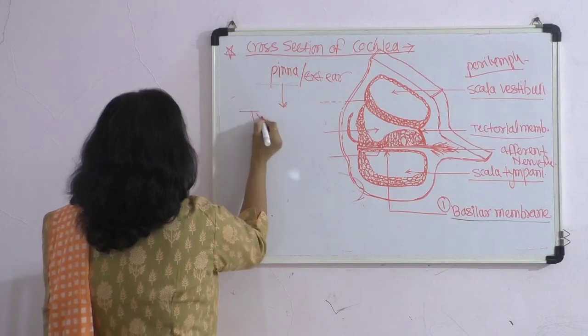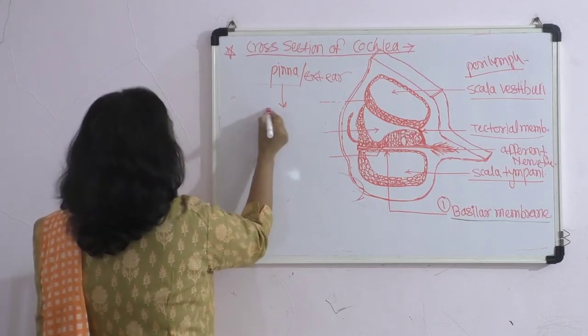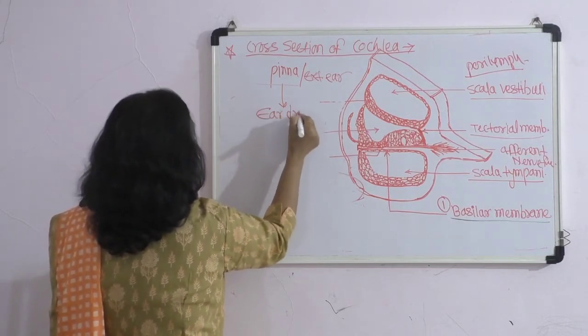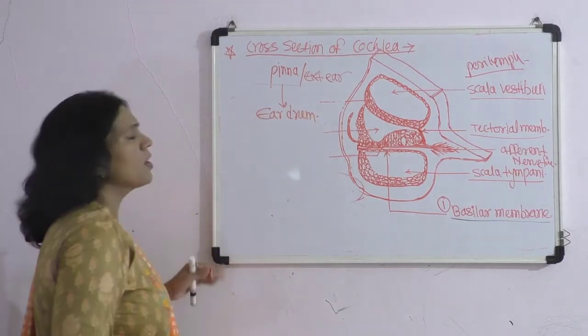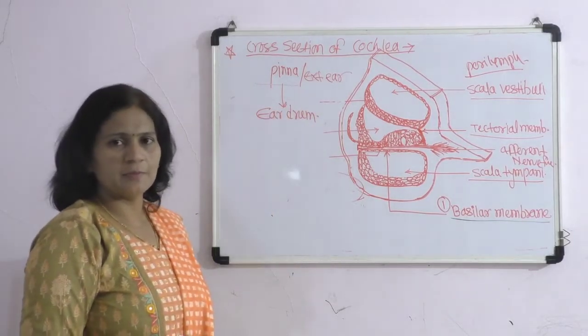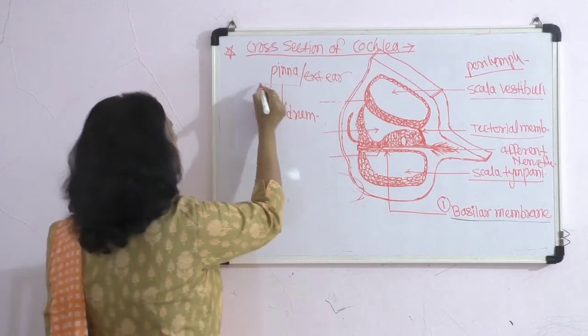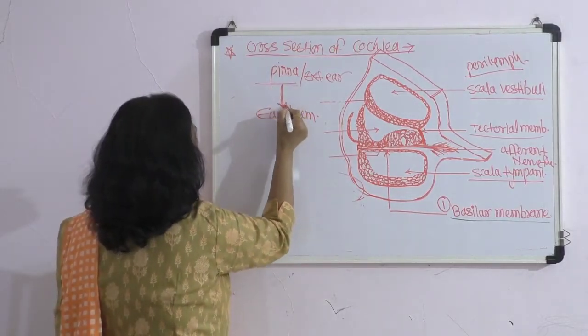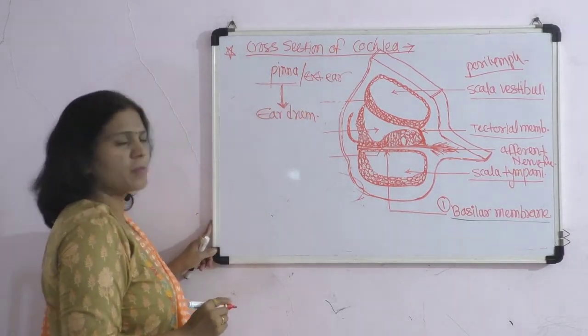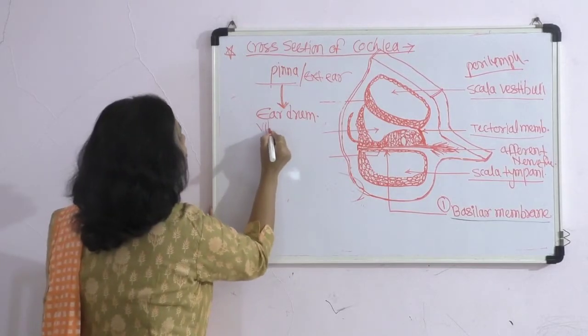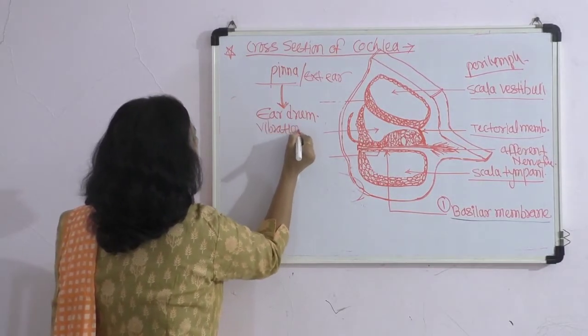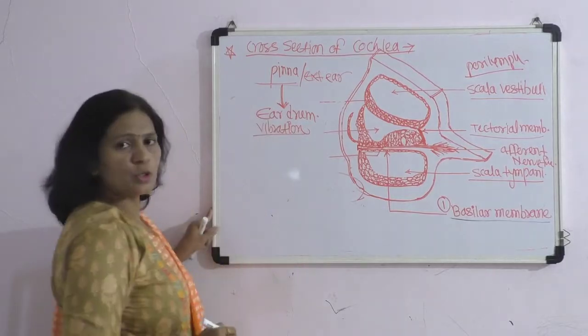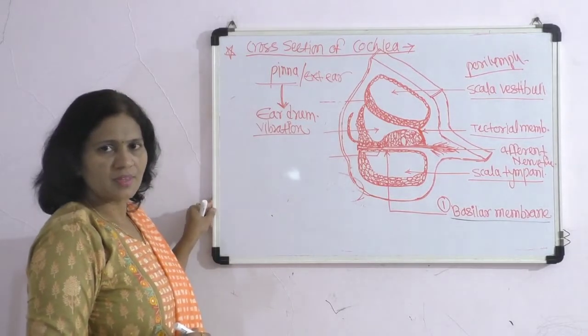Then comes the tympanic membrane, or the eardrum. As the sound waves reach this eardrum, vibrations are developed in it.